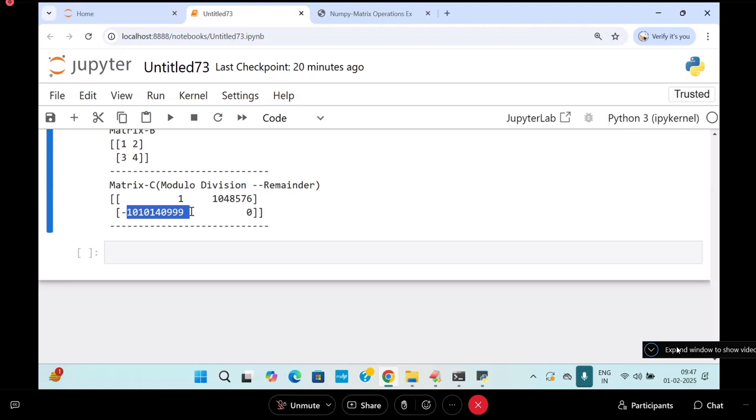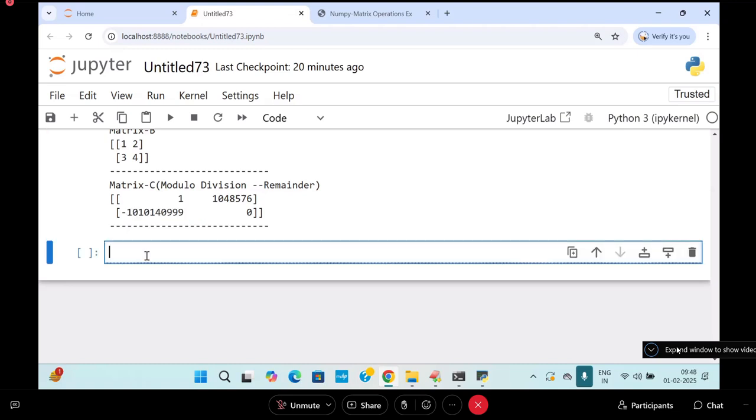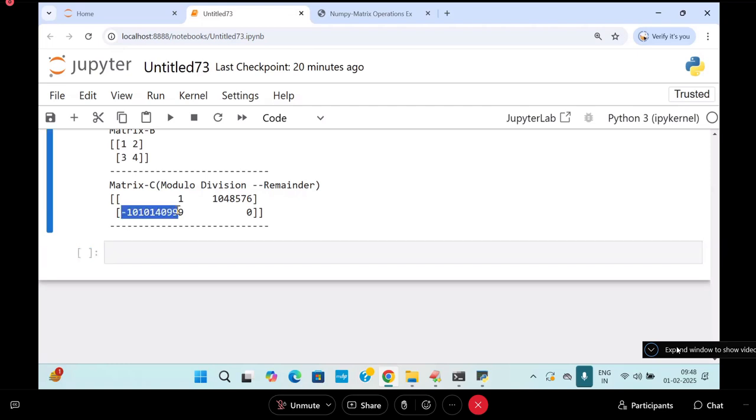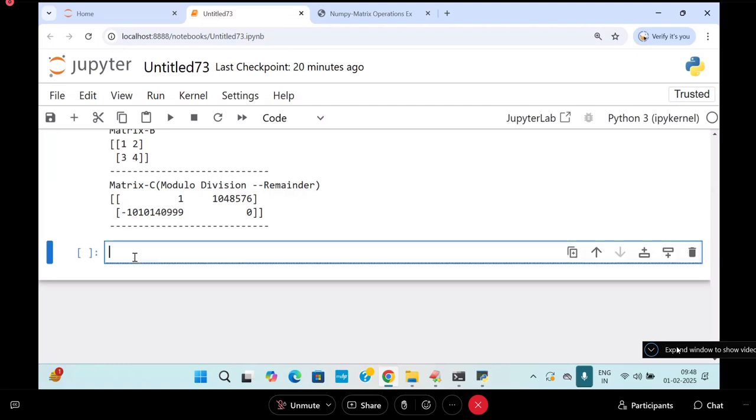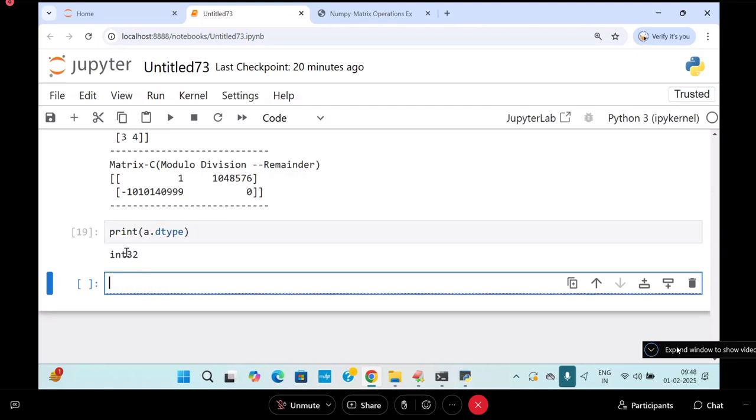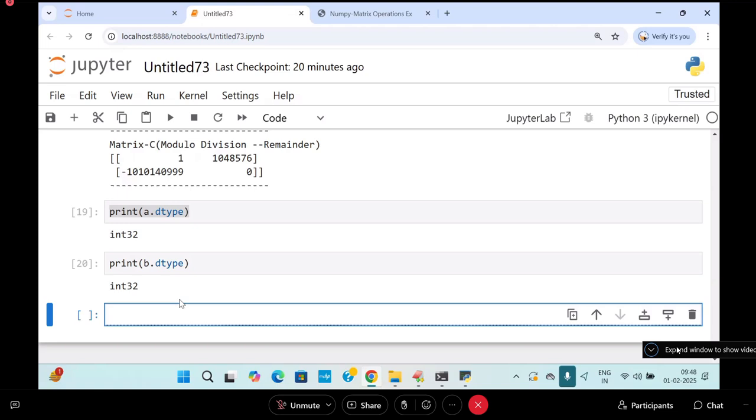Why is the negative value coming? Don't know. Here, is the negative value coming or not? Because the value type is what? Print A dot dtype. A dot dtype is called what? It is int32. B dot dtype is also called what? Int32. 32 bits, 2 to the power of 32.